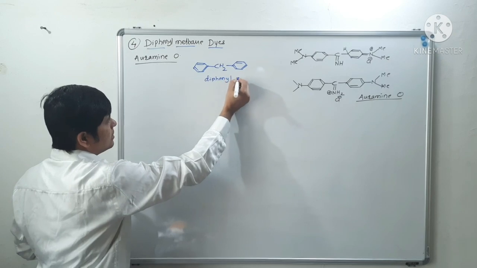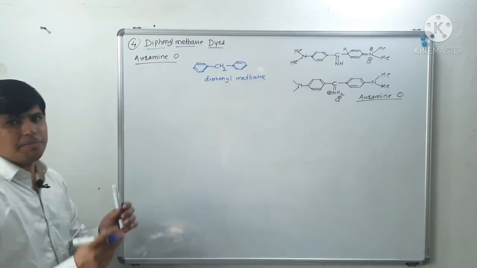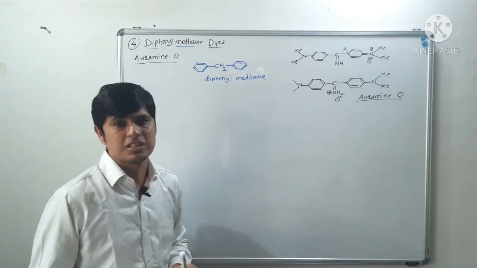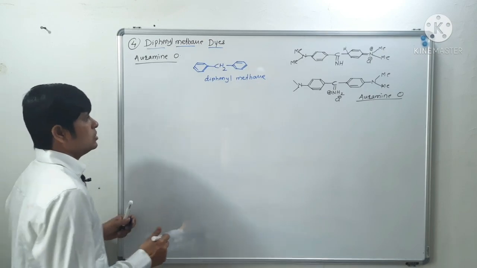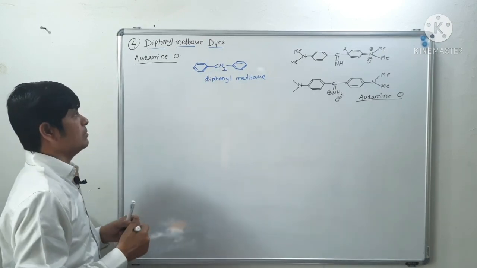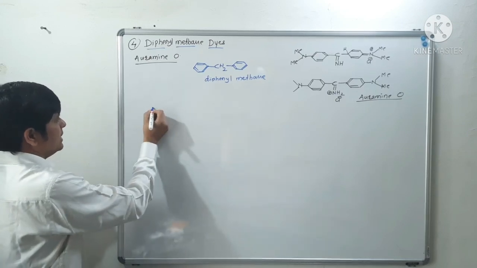This basic core structure is present in this dye, so hence the name of these dyes is diphenyl methane dyes. Okay, now let us start with synthesis of these diphenyl methane dyes.